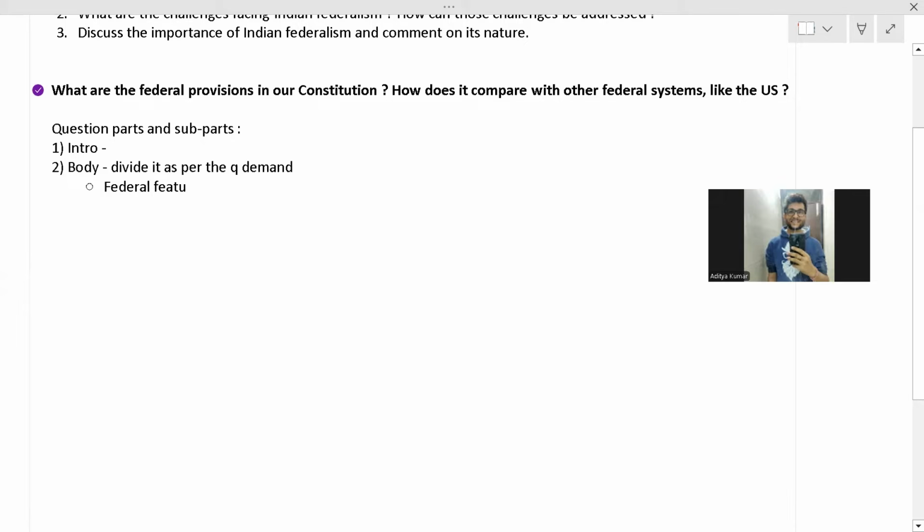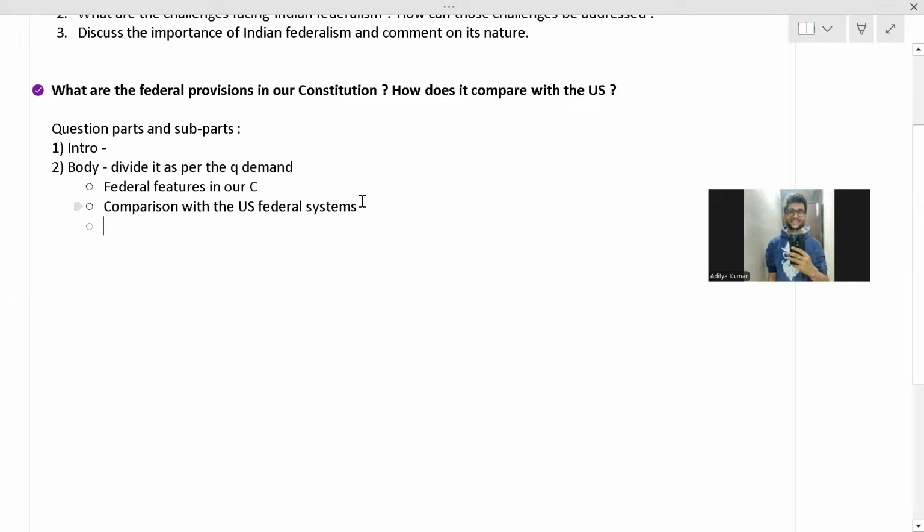So in this case, we should mention the federal features in our constitution. And then the next part will be a comparison with other federal systems like the US. To make it more objective, let's first discuss the comparison with the US only. How does it compare with the US? Fine. So, comparison with the US federal system.